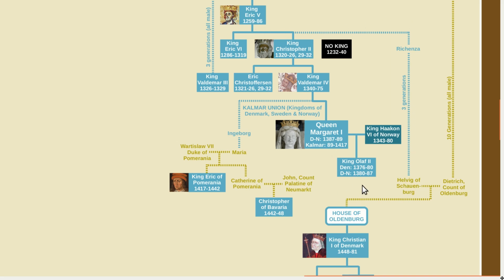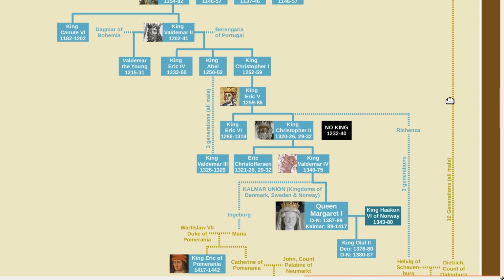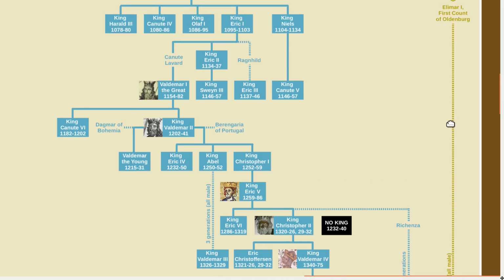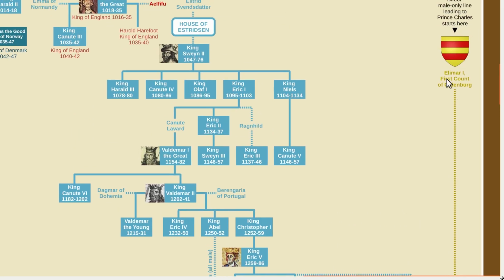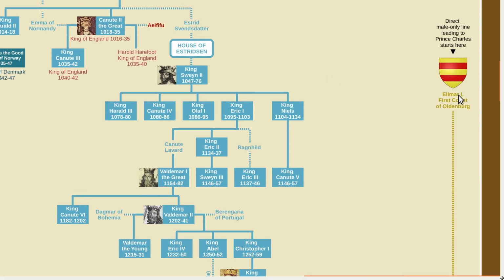But on his father's side, he belonged to the House of Oldenburg, and this house can be traced to Elamar I, who lived around the same time as these Danish kings here. This individual is important because he is not only the earliest known male line descendant of the current Danish monarch, but also of the current Norwegian monarch and of Prince Charles, the future King of Great Britain.